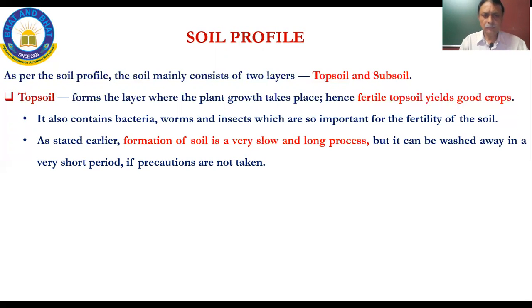It has happened. In fact, when we come to the erosion part, we will see that in many parts of India there has been rapid erosion, or what is called rill erosion. Huge areas of mainly the Western Ghats have been washed away. There's absolutely no soil. And when you see those mountains, you'll see absolutely no trees there because there is no soil to hold any vegetation. So that is why it says it can be washed away in a very short period if precautions are not taken.